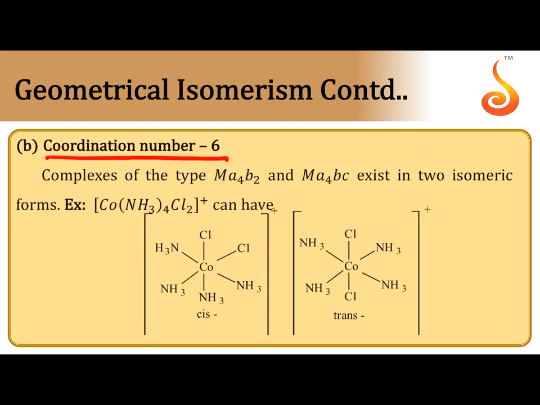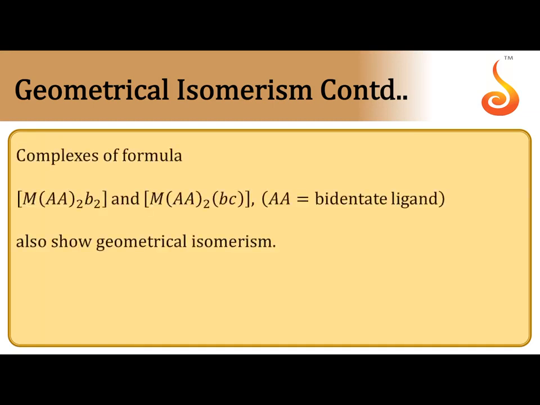Next, with coordination number 6, MA4B2 and MA4BC can exhibit cis-trans isomerism. If 2 chlorine atoms are on adjacent positions with bond angle 90 degrees, that is the cis isomer. If both are in opposite positions with bond angle 180 degrees, that is the trans isomer.